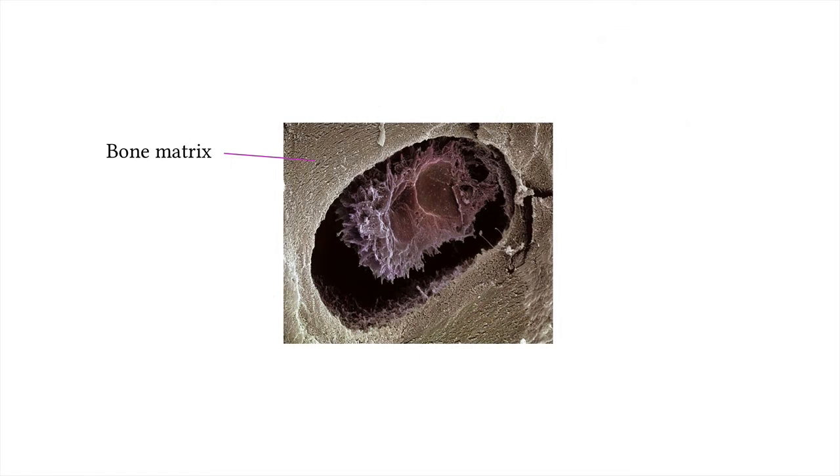Once the osteoblasts have produced the matrix material and it is fully formed, then the cells are completely surrounded. At this point, they are osteocytes. So, like cells in cartilage, osteocytes are mature bone cells that are encased within a space within the matrix. We call that space a lacuna.